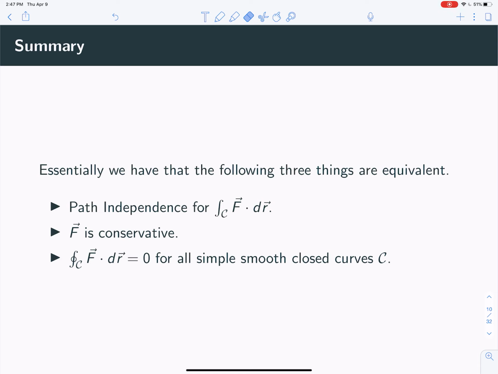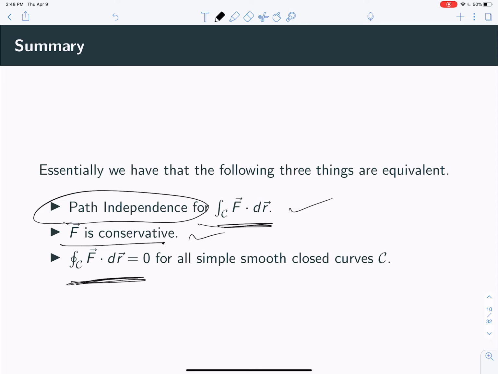Path independence, if you can show that this line integral here is equal to itself for all possible paths, then it's a conservative vector field. And if you can show that every single closed loop has a 0 line integral for all possible closed loops, then it's a conservative vector field. So these things are all equivalent to each other, and what we're going to often do is check that the vector field is conservative and then use the path independence. So that's kind of how we'll often be using it.